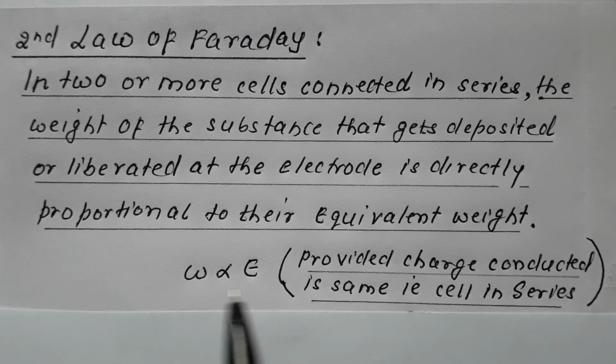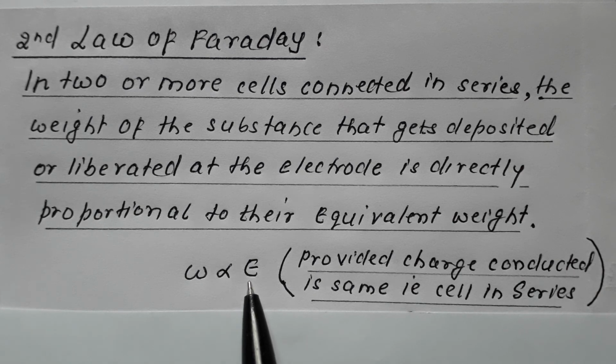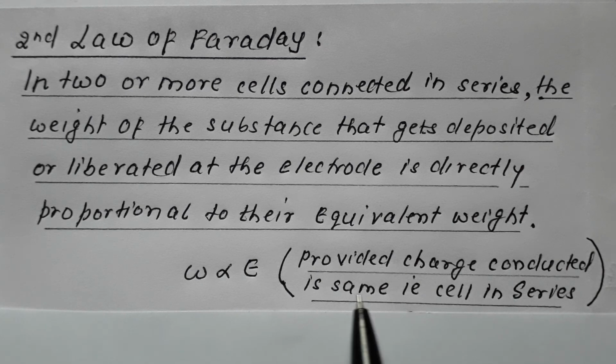That is, W is directly proportional to E, but W would be proportional to E provided the charge conducted is the same. The weight deposited or liberated is directly proportional to equivalent weight only when the charge conducted is the same, that is, the cells are connected in series. So remember, if cells are connected in series, then the amount of charge conducted in one will be equal to the amount of charge conducted in the other. Therefore the charge conducted would be the same, and only then does the law W proportional to E become applicable.